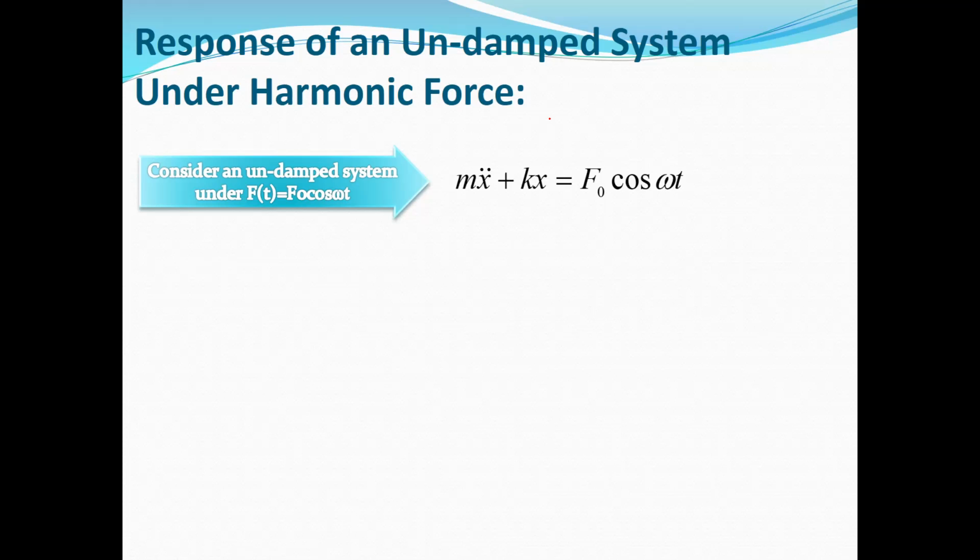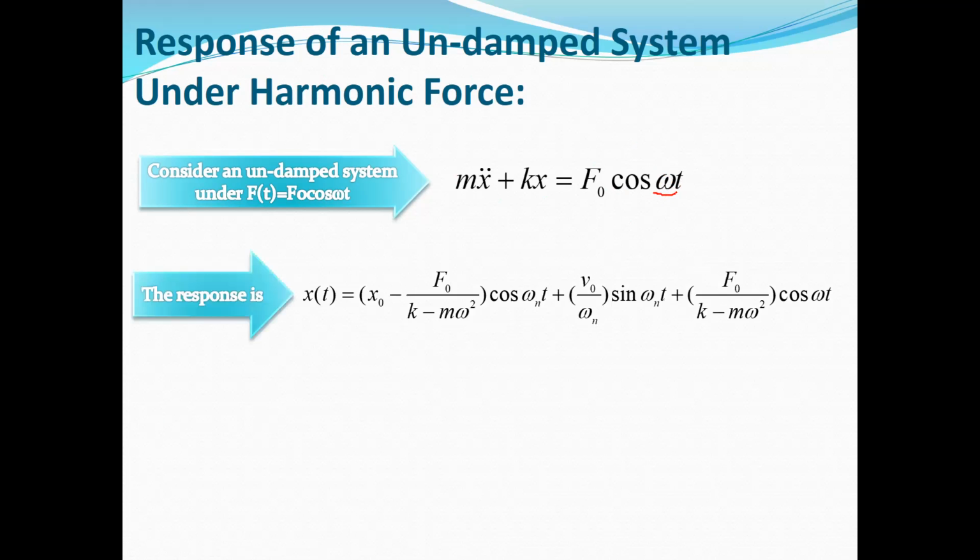Omega is the frequency of excitation, and f naught is the amplitude of the excitation. Please consider that this omega is different from the natural frequency omega n, which is obtained from the homogeneous or free vibration response.